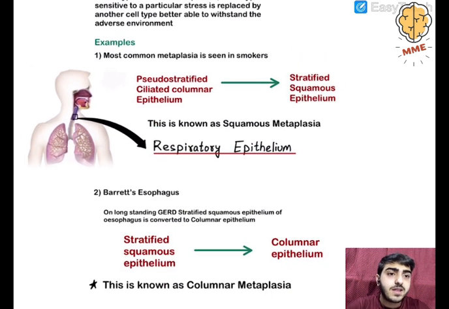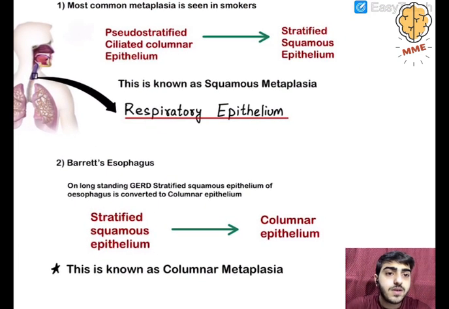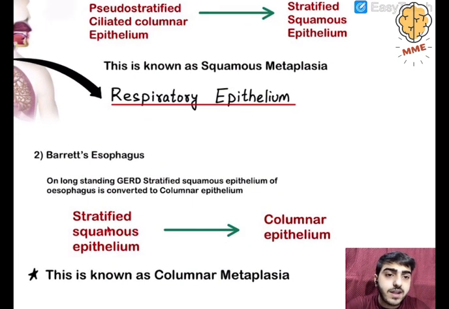Next example is Barrett's esophagus. On long-standing GERD, that is gastroesophageal reflux disease, the stratified squamous epithelium of the esophagus is converted to columnar epithelium. The etiology or basic cause here can be several, like family history, but one point to mention is GERD.